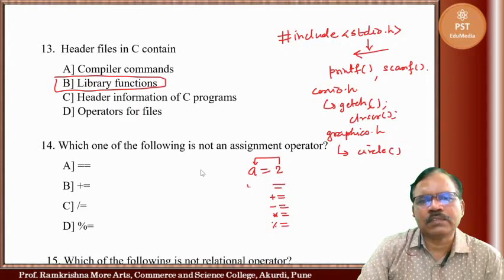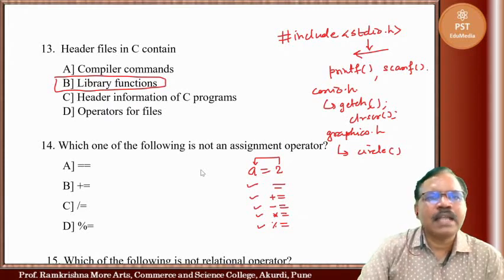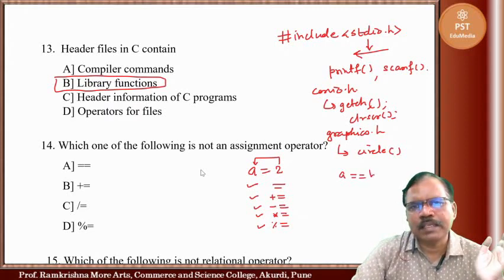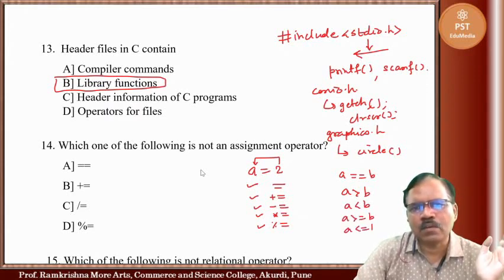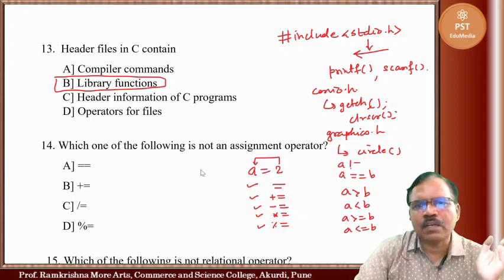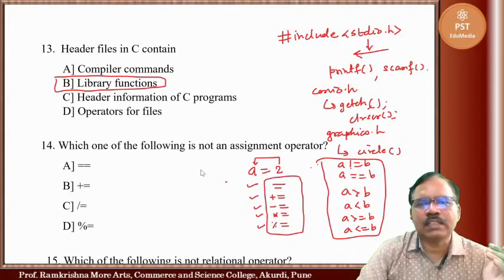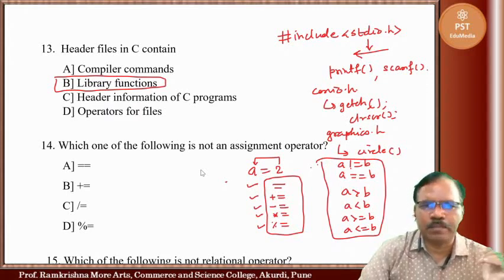So this is the first, second, third, fourth, fifth. And there are relational operators, which relate: a equal b, a greater than b, a less than b, a greater than or equal to b, a less than or equal to b, a is not equal to b. These are relational operators, while these are assignment operators: equal, plus equal, minus equal, star equal, percent equal.